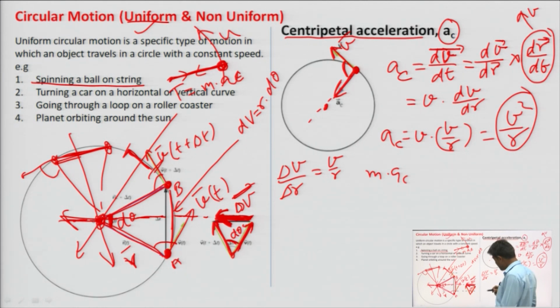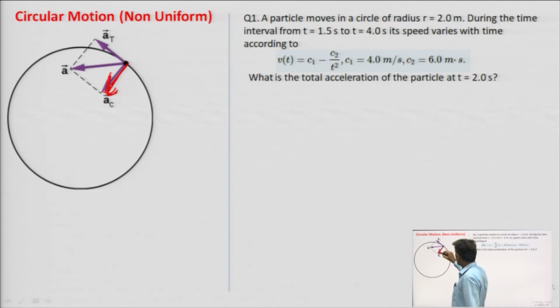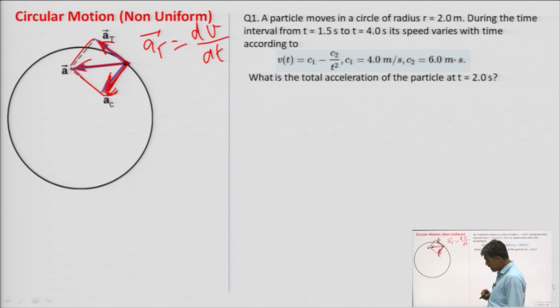What will be the changes in case of non-uniform motion? Apart from this acceleration AC, there will be one more acceleration, that is the tangential acceleration. Why tangential acceleration? Because the speed along the circle is changing. Therefore, the total acceleration will be the vector addition of these two. So, this is the circular motion for the non-uniform case.